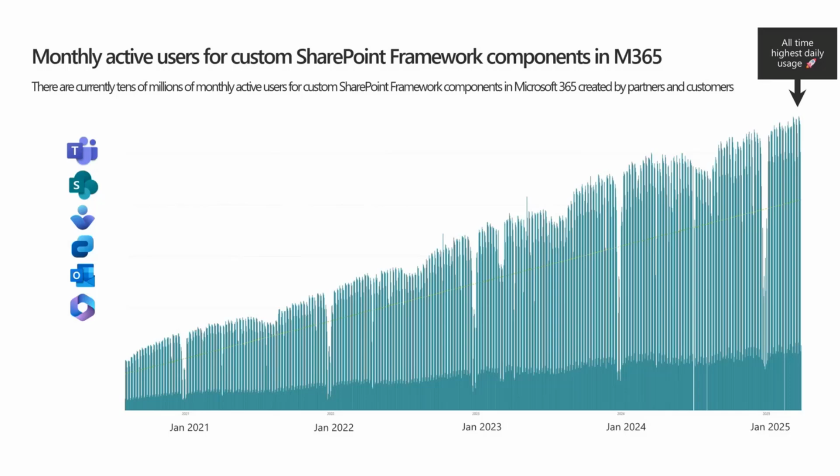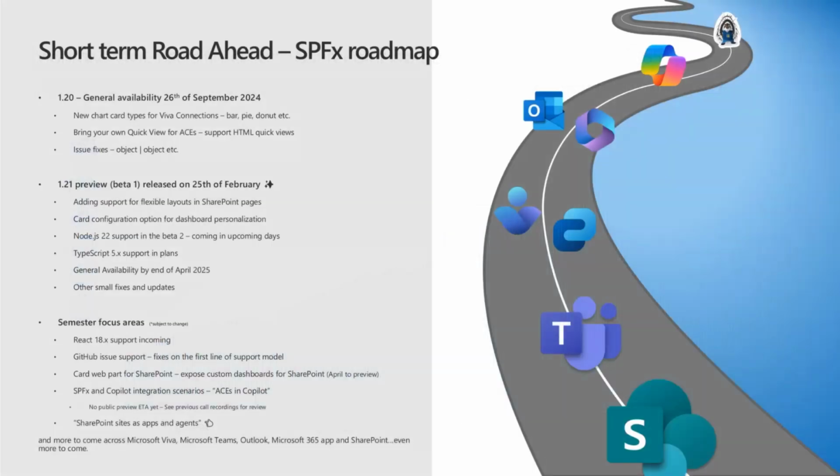So really cool. On the following slide, super busy slide, but 1.20 is still the latest version from September. 1.21 preview will jump us to Node.js 22, including TypeScript 5 and a few other things. And we are looking into getting this to general availability by end of April. So that's addressing, for example, the Node 18 end of support timeline. So that's going to roll out, I think, in the 21st of April week is now the target.